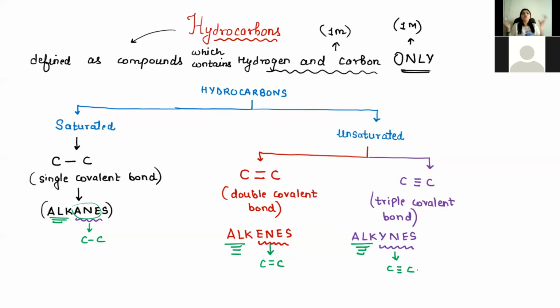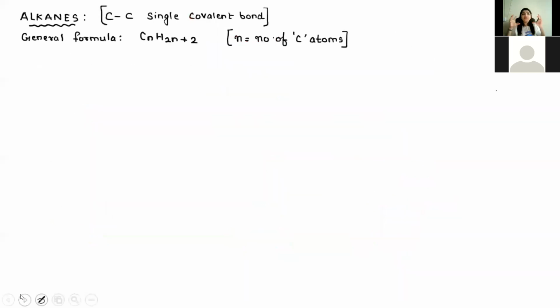Since we are talking about alkanes, ANE means carbon to carbon single bond, but ALK refers to the number of carbon atoms.